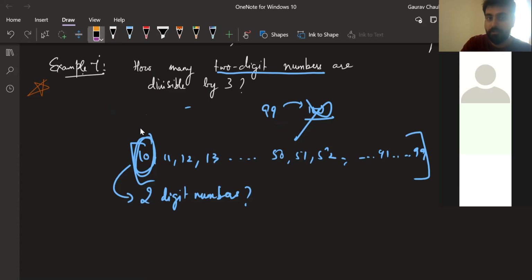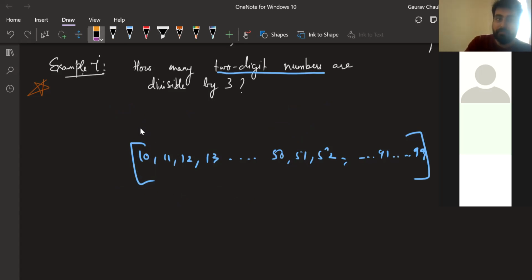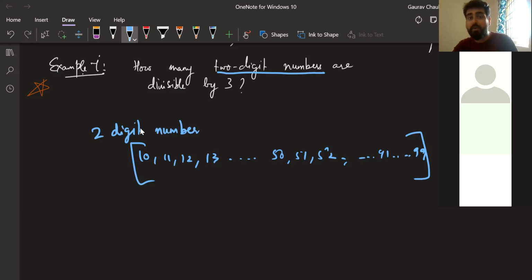Let me rub this off. All of this is a 2-digit number list. All the 2-digit numbers are here. Now in this, can someone tell me what is the list of those numbers which the question is asking? 2-digit numbers divisible by 3. This is 2-digit numbers.